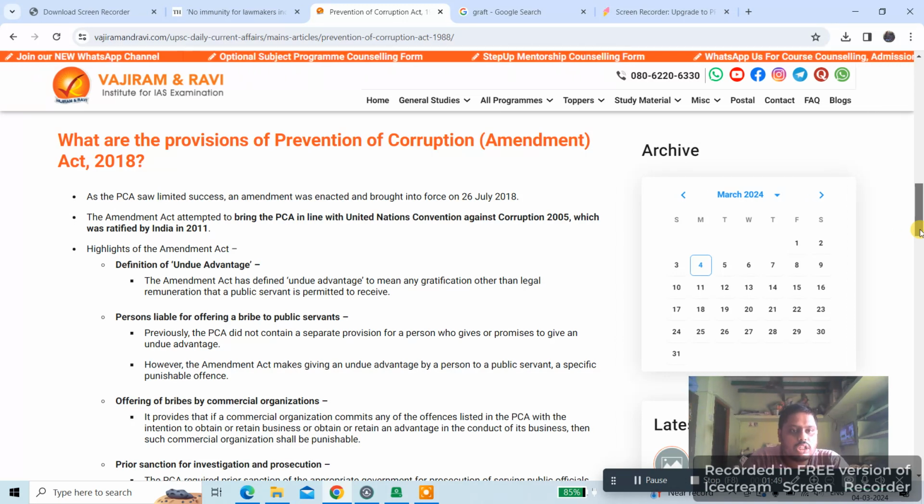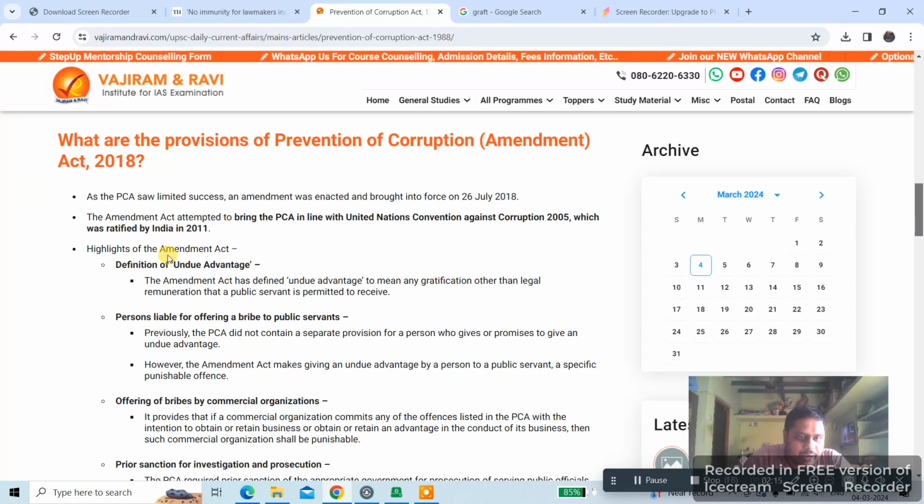What are the provisions of the Prevention of Corruption Amendment Act 2018? As the Prevention of Corruption Act saw limited success, an amendment was enacted and brought into force on July 26, 2018. The Amendment Act attempted to bring the PCA in line with the United Nations Convention Against Corruption 2005, which was ratified by India in 2011.